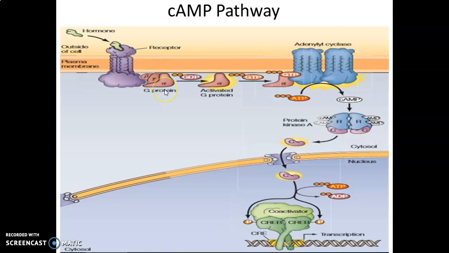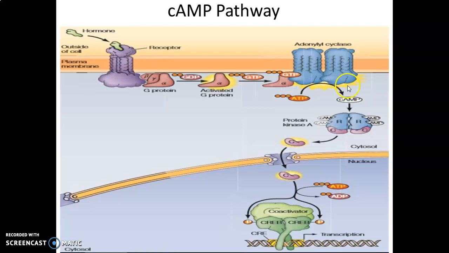This alpha G protein subunit goes and binds to the adenyl cyclase, which is anchored in the plasma membrane, protruding into the cytosol. This adenyl cyclase enzyme is helpful for converting ATP into cyclic AMP. It will be inactive until this alpha specific G protein binds to it. Then only it becomes active.